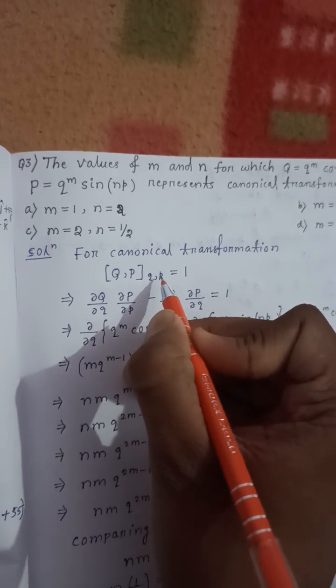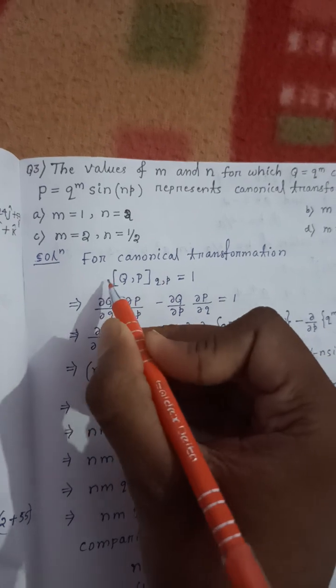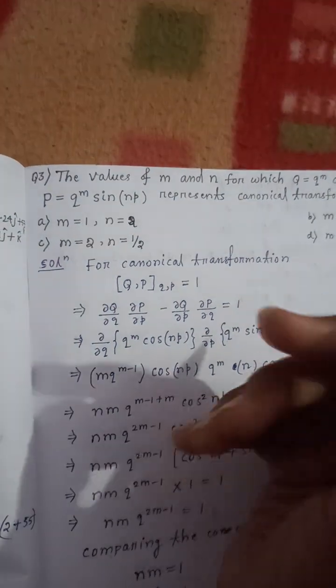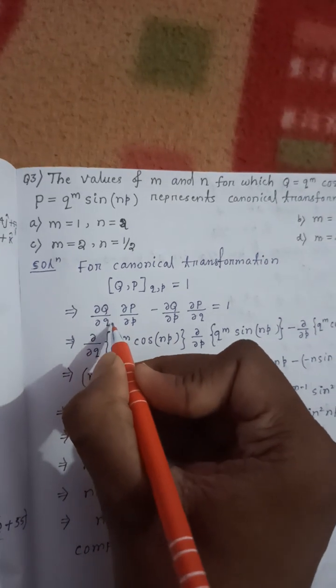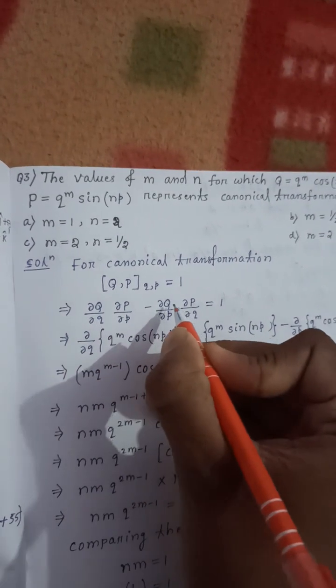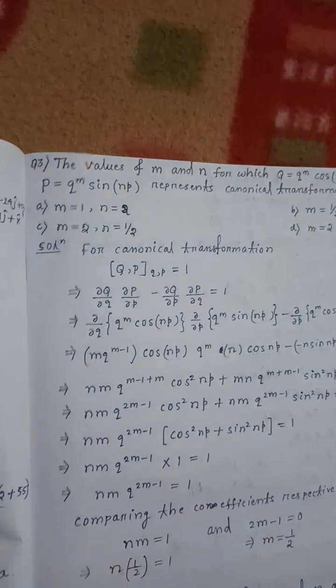Q and P equal to 1, that is known as the commutation bracket of Q and P. So that is del Q by del q, del P by del p, minus del Q by del p, del P by del q, equal to 1.